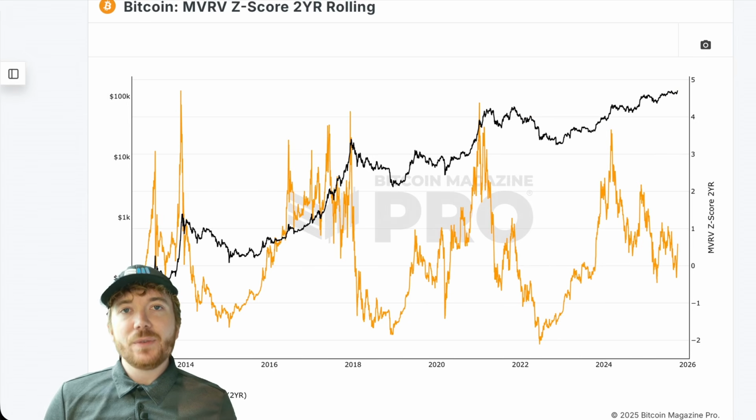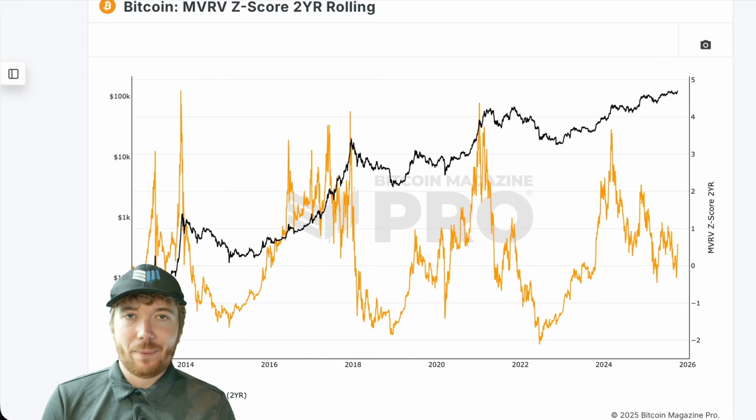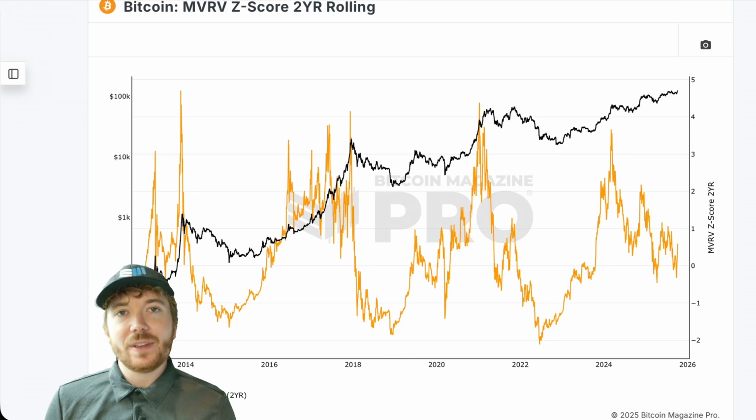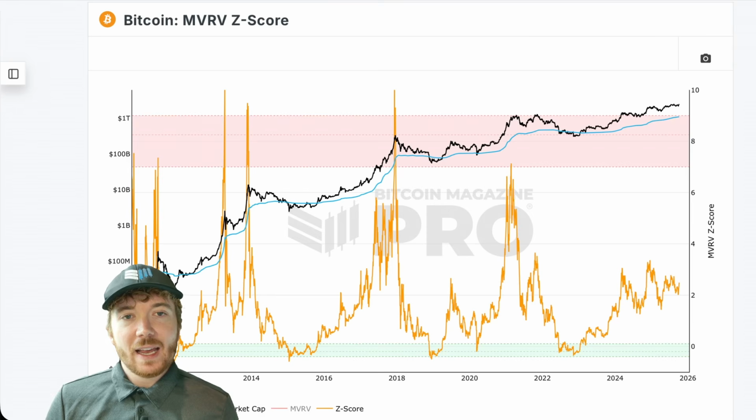So what I wanted to do for this is actually take some inspiration from one of my favorite charts we have on Bitcoin Magazine Pro, which is the MVRV Z-score on a 2-year rolling basis. Because when we're accounting for the changing market conditions, we can see that Bitcoin is maybe having these diminishing price cycle peaks. If we just go back to the standard MVRV Z-score, what we can see and what many people are potentially worried about and pointing towards is we are seeing a trend of each price cycle top having a lesser MVRV Z-score peak, which makes sense.